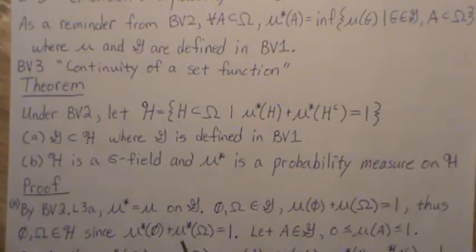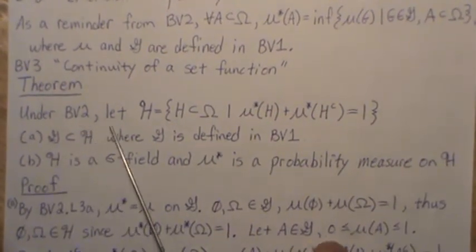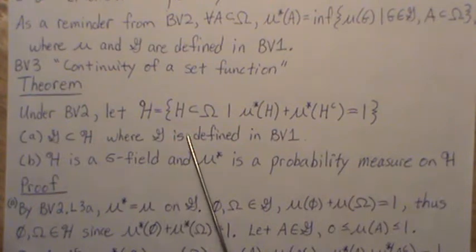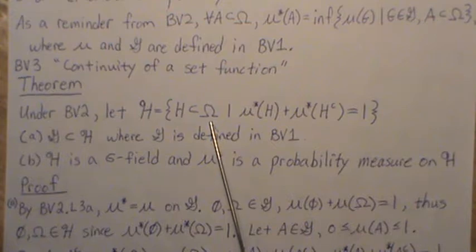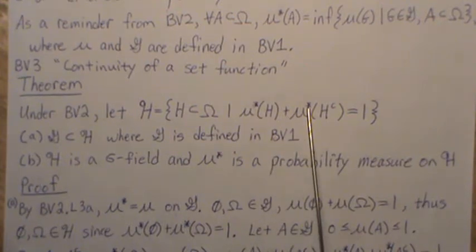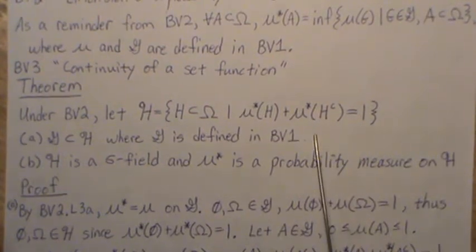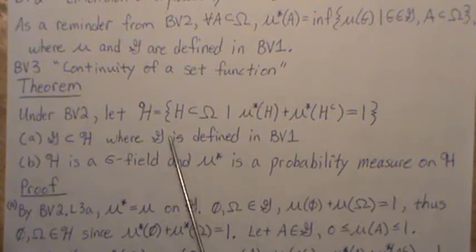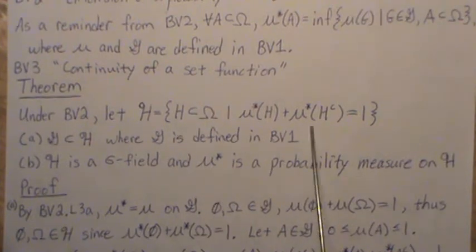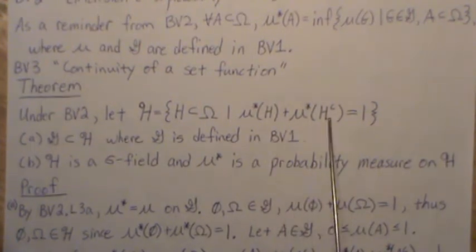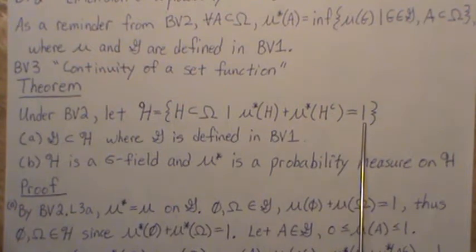So here's the theorem. Under BV2, let script H equal this: all sets in omega such that mu star of H plus mu star of H complement equals 1. Now when we allowed it to be any set in omega, the sum of these two measures was greater than or equal to 1.